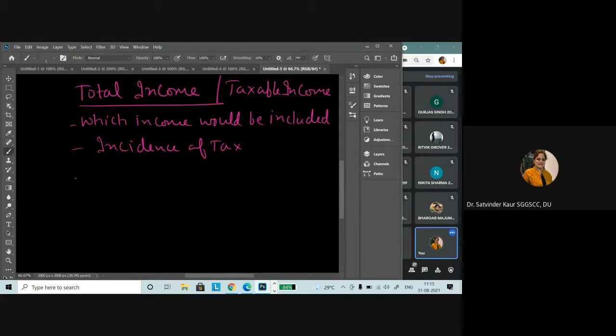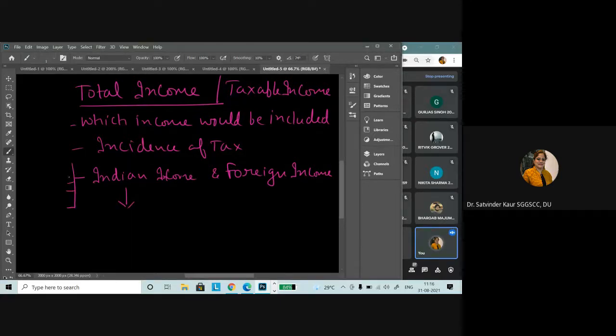So for this, the broad category is that the income is divided into two categories. One is the Indian income, and the second one is the foreign income. So if a person is earning the particular income, what is the Indian income?